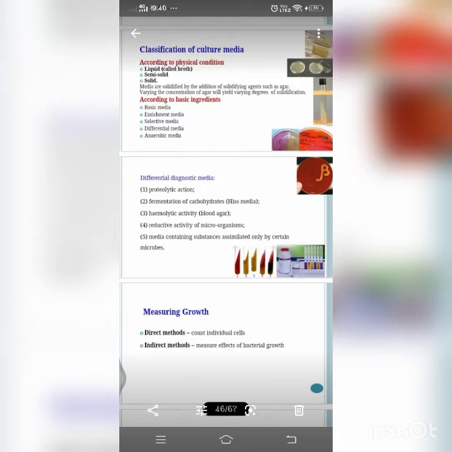Next, the synthetic and defined media. The synthetic and defined media is prepared from pure chemicals of known composition, and it is used for special studies, for example, to find the nutritional requirement of an organism. Example: the Dubos medium with Tween 80.